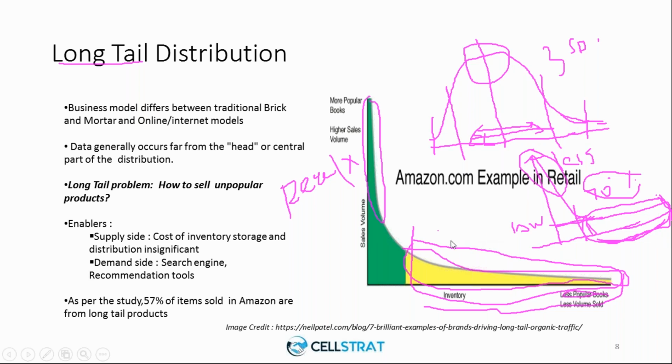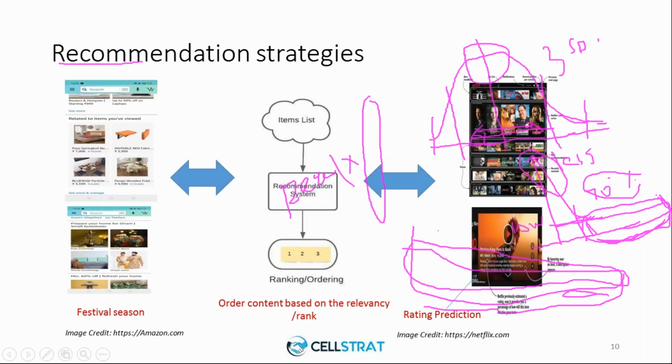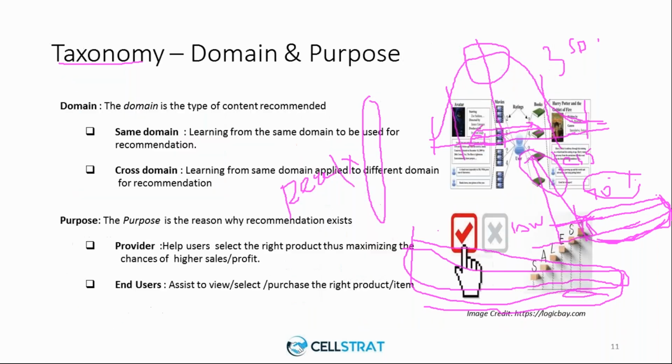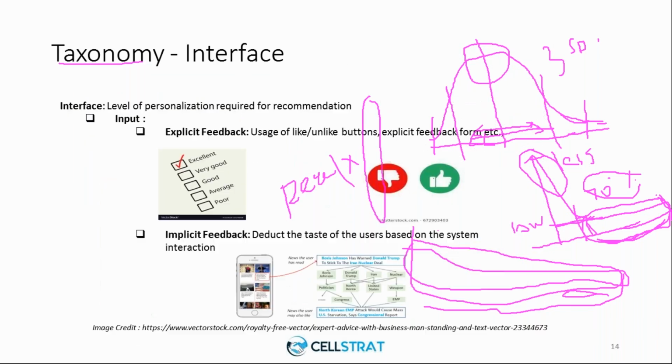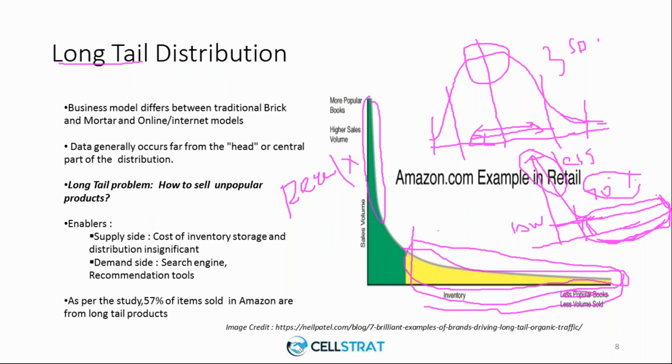So that people can go ahead and buy. People are not constrained only with the most popular, but you can also make them buy the less popular products by giving them right showcasing.